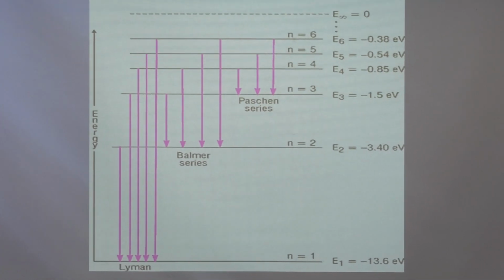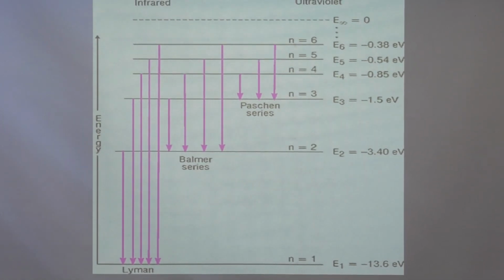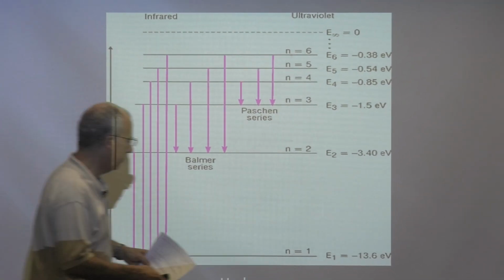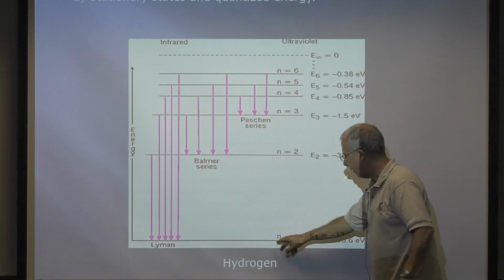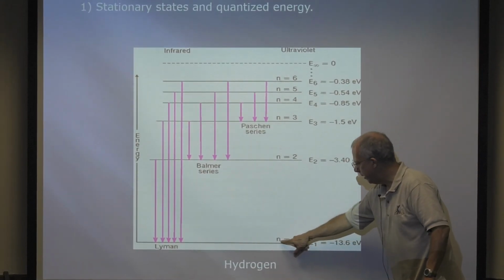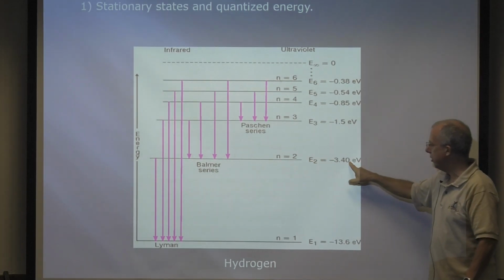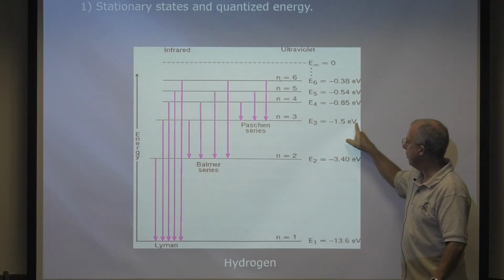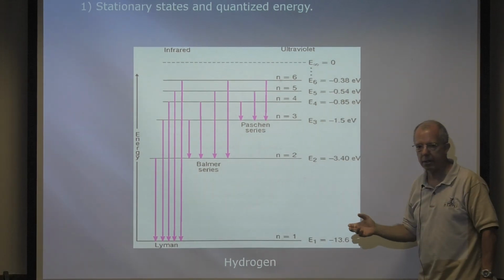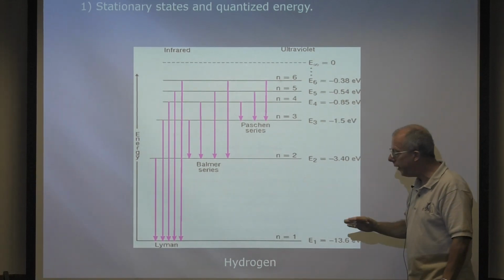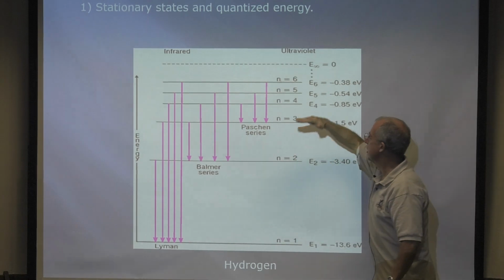And so this is called the energy diagram for hydrogen. This is the n equals 1 state with this energy, n equals 2 state with this energy, n equals 3 state with that energy, and so forth. So what he's basically saying is electrons can only exist in these states.